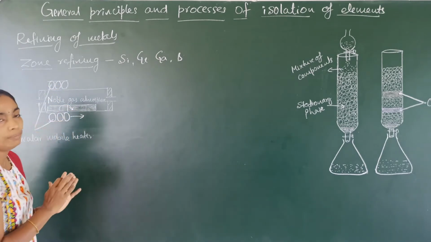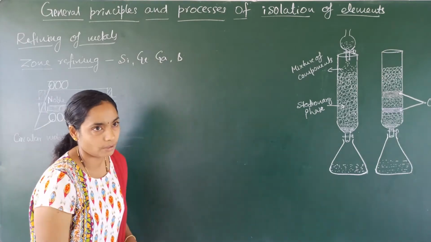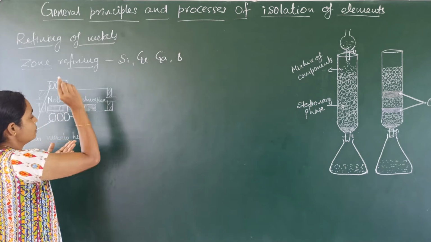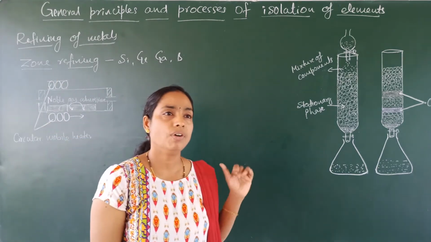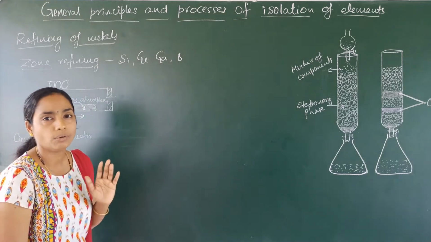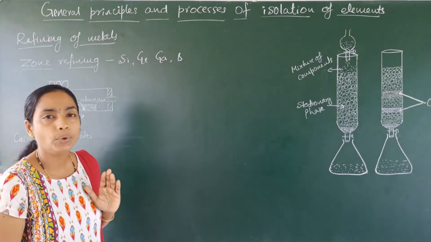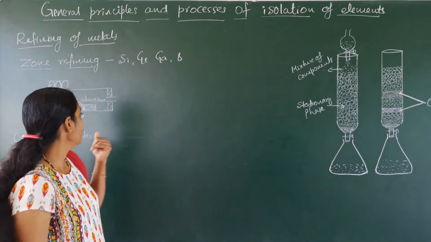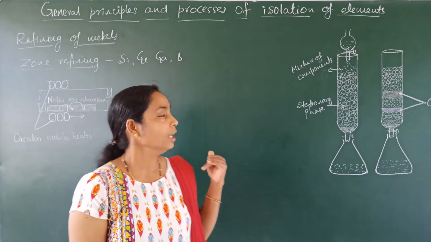When the adjacent zone melts, the electrical mobile heater moves into the next zone. In the same way, the impurities are also moved into the next zone. The same procedure is repeated several times. Then, at one end we will get only the impurities and at the other end we will get pure metal. The impurities are cut off, then we will get the pure metal on one side.